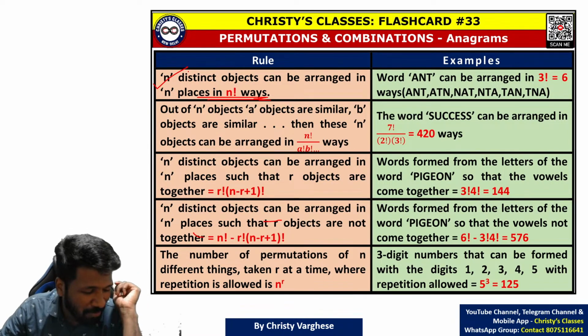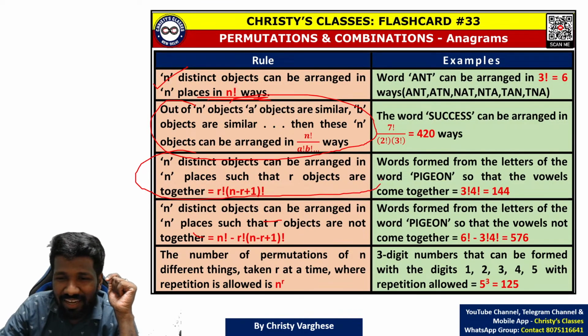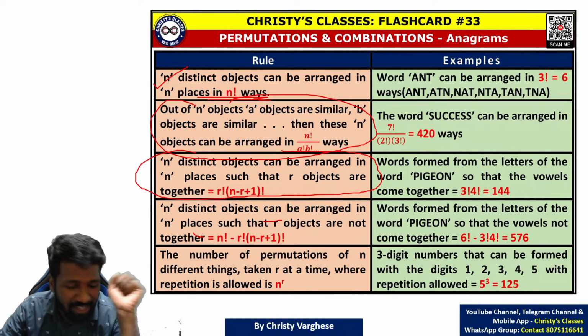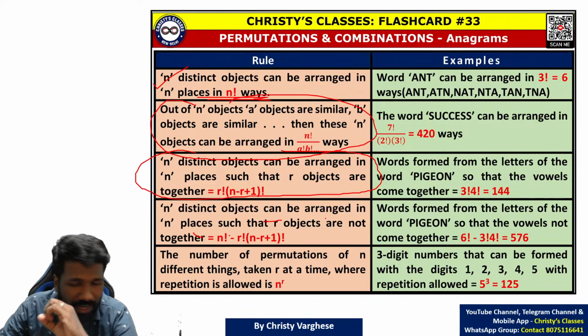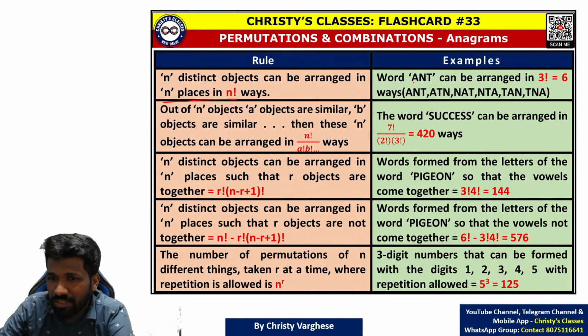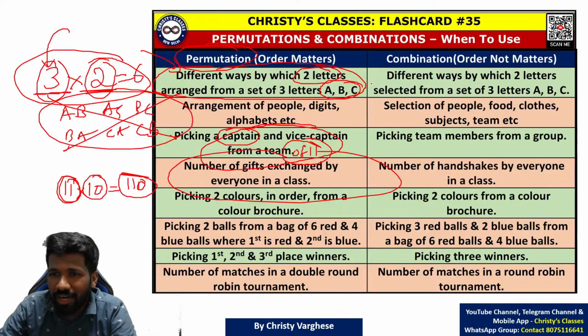The main problem many people have is that when they see a formula or generalized terms like this, they get afraid. So what I will say is, try to understand with a simple example. That's why in the flashcard, for each concept I have created examples. So what is the meaning of this? I will explain with this. The word ANT can be arranged in 3 factorial ways. This we already discussed before.